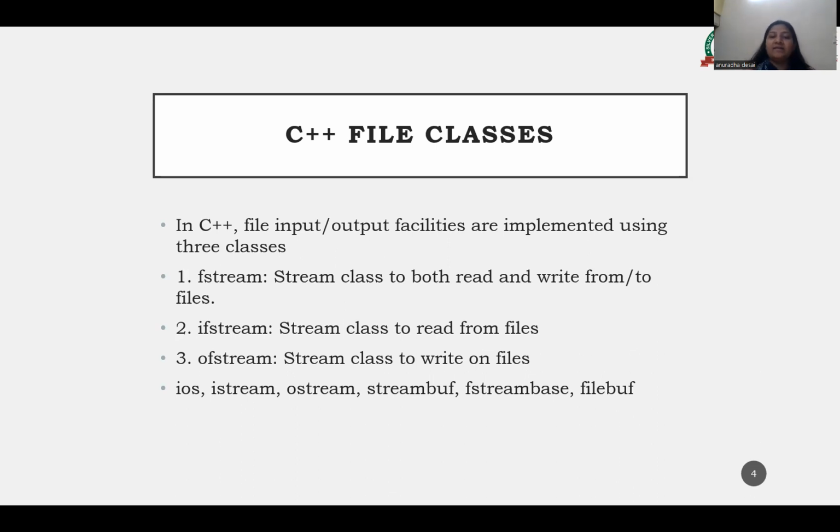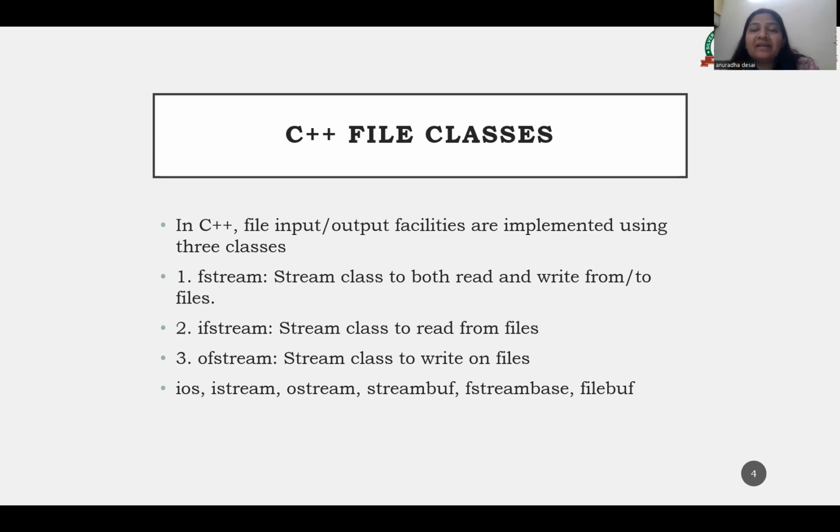Then the last one is filebuf. Its purpose is to set the file buffers to read and write. We can also use the filebuf member function to determine the length of the file. So these are all the C++ file classes that we have discussed.